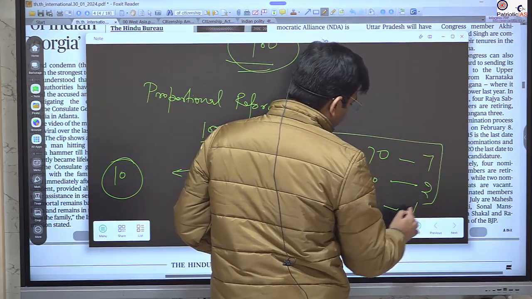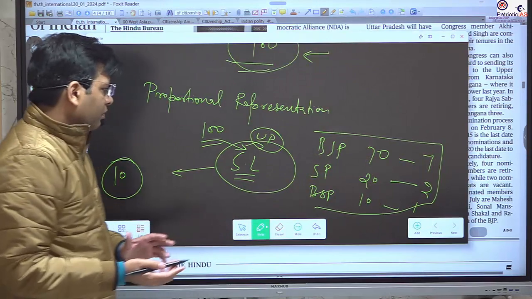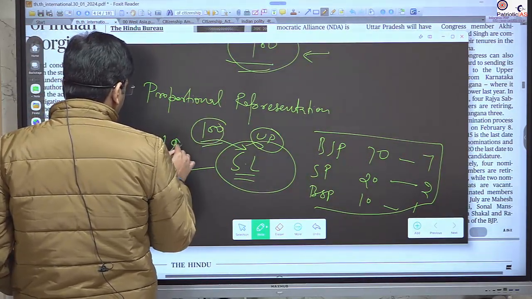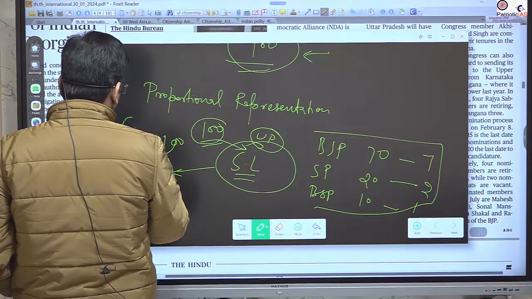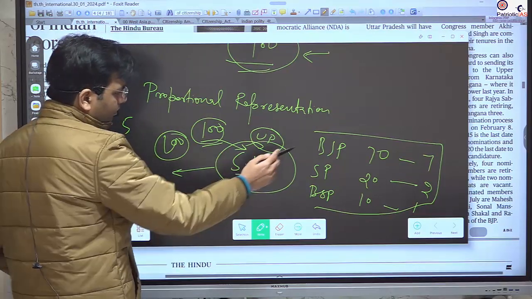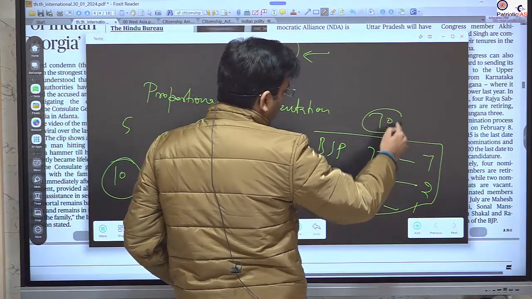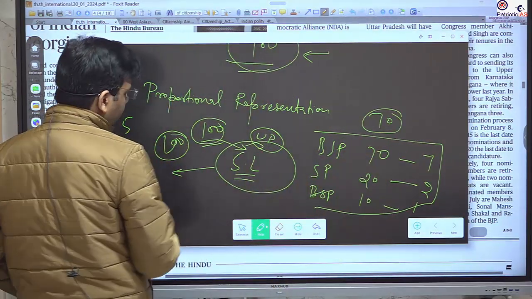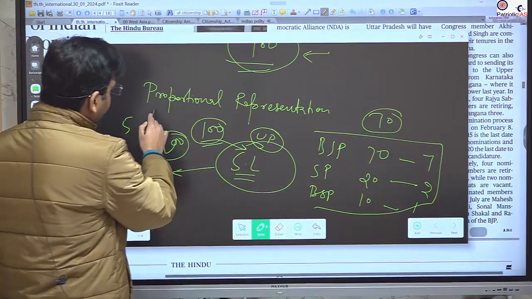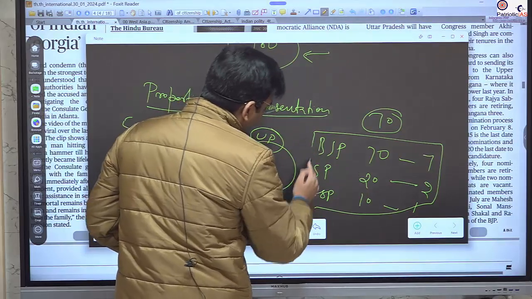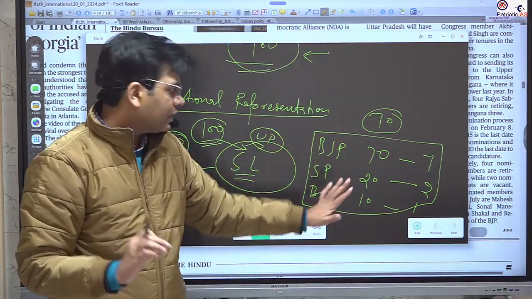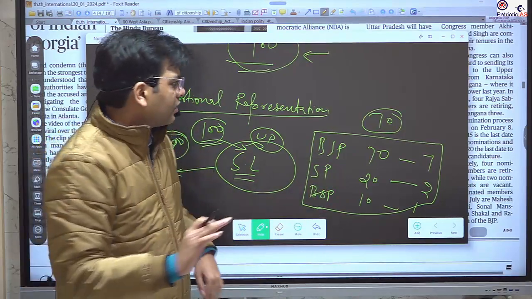This is not the case as in the first past the post system. In the first past the post system, what would have happened? For the 100 voting, those getting the largest number of votes, maybe BJP getting 70 every time, so all the 10 seats would have been won by the BJP. So in proportional representation, all parties get seats as per the proportionate number of their MLAs. Is it clear?